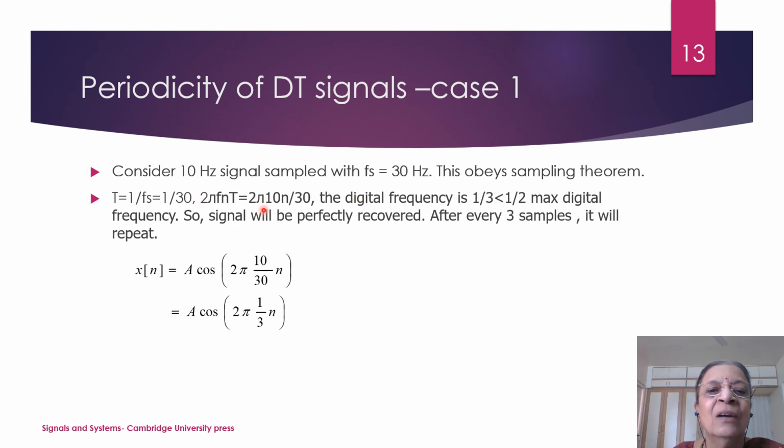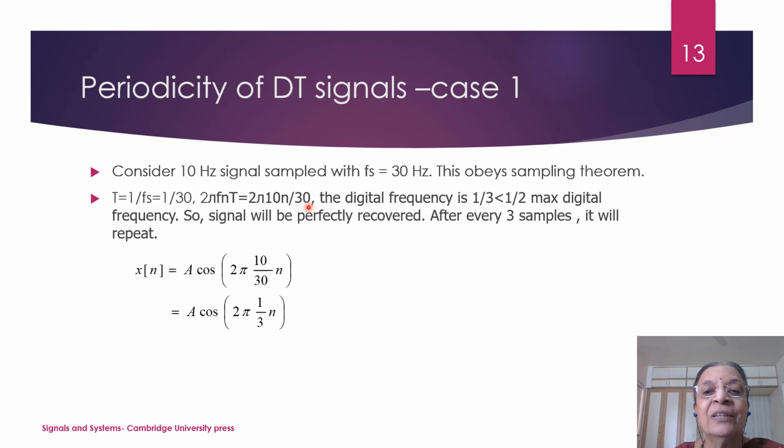Now, in this case, what we will have to do? Suppose we consider the 10 Hz signal. Then what is the digital frequency? Digital frequency will be 2 pi f n into capital T, where capital T is 1 upon 30. So, how much does it come to?